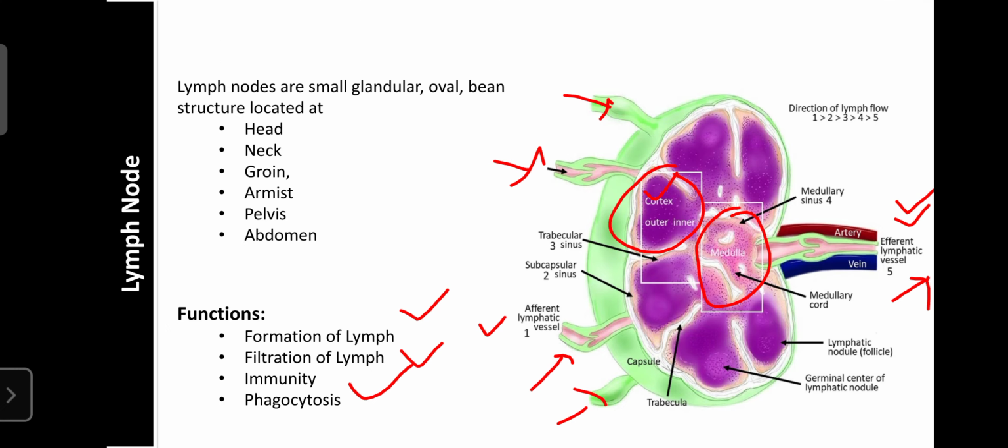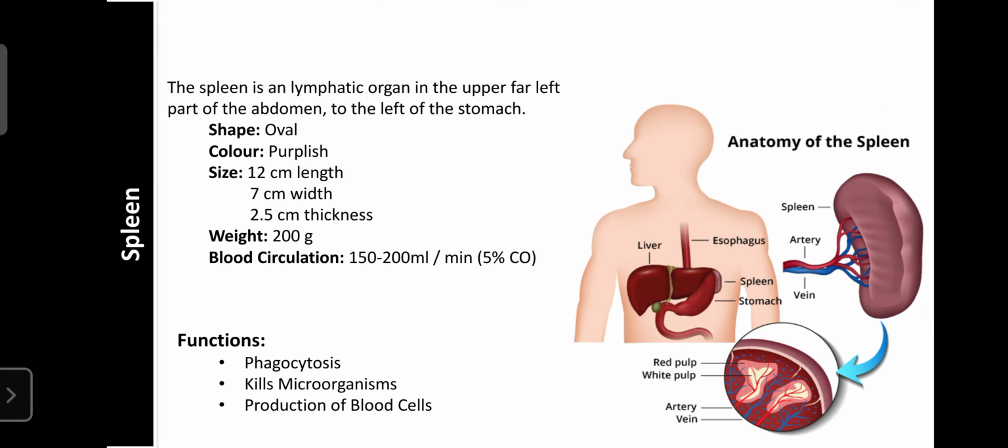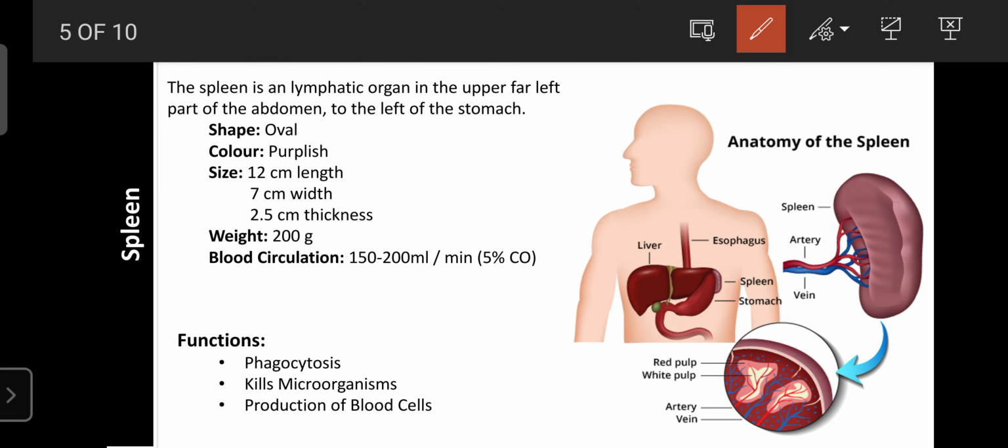So next one is the spleen. The spleen is the main lymphatic organ. It is present in the abdominal cavity, in the upper part and left side of the abdominal cavity; that is the location of your spleen. You can observe it just above the stomach and just below the heart on the left side. If that part is swollen, it indicates your spleen is suffering from splenomegaly, that is, the size of the spleen has increased.